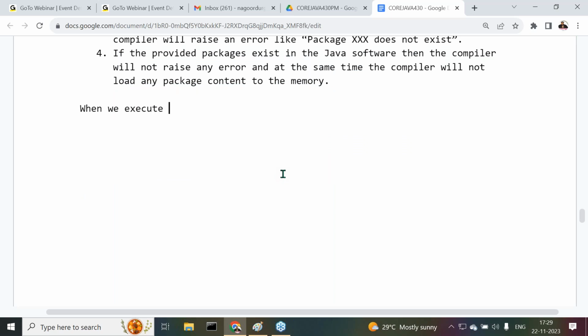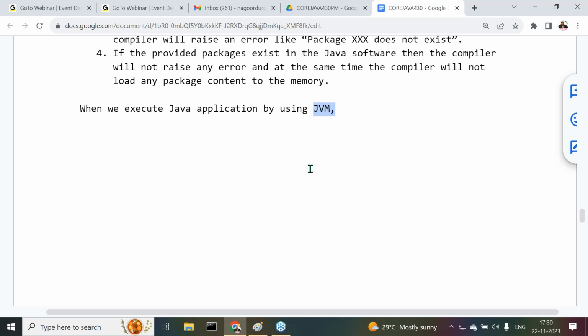When we execute a Java application by using what? JVM. What is this JVM? Java Virtual Machine. In which way are C programs executed by the C engine? In which way are C++ programs executed by the C++ engine? In which way are Python programs executed by the Python engine? In the same way, there is an engine to execute Java programs. The name of that engine is what?